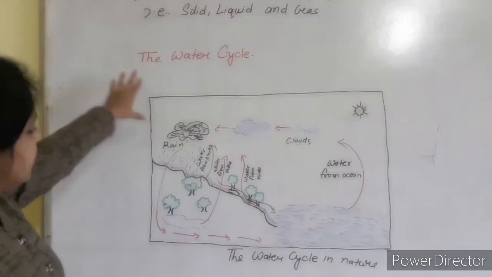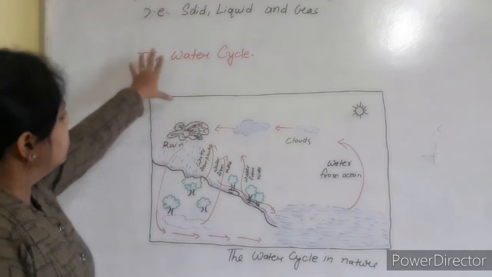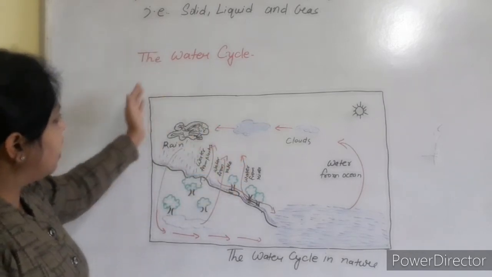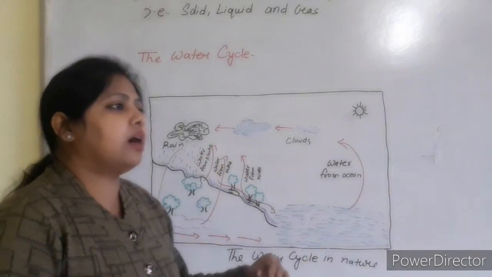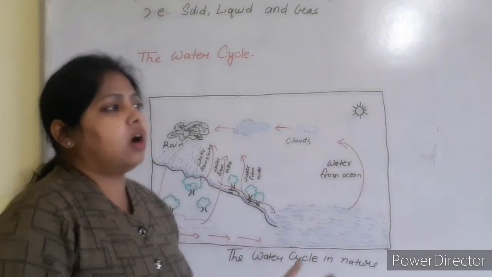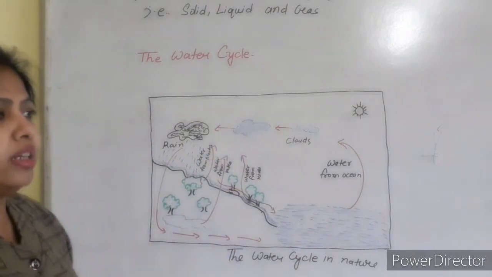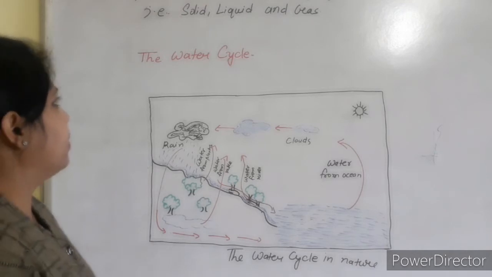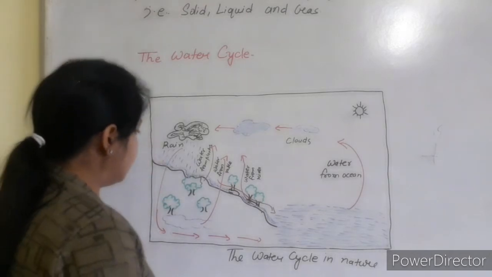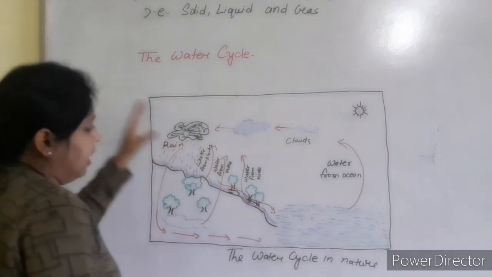Then for that, this is the water cycle I have drawn. I will show you how the water cycles when the water heats up, when again it cools down, and again it changes into water. Okay, so this is the water cycle. Here I have shown the water bodies.